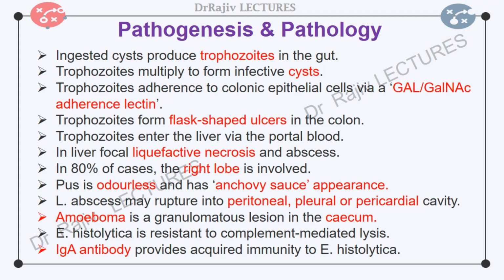The ingested cysts pass through the stomach and the small bowel unharmed and then transform into trophozoites in the colon. In the colonic submucosa, trophozoites form typical flask-shaped ulcers. The trophozoites multiply to form daughter cysts, which are passed in the feces as an infective form. Trophozoites may enter the liver via the portal blood. Occasionally, the trophozoites pass through the hepatic sinusoid into the systemic circulation and result in lung and brain abscesses. Trophozoites do not pass through lymphatics. Both trophozoites and cysts are found in the intestinal lumen, but only trophozoites invade tissue.